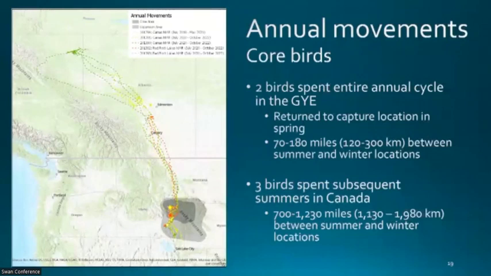However, what was really exciting to me was the 3 birds that spent subsequent summers in Canada. The bird that traveled the shortest distance was about 700 miles between wintering habitat and summering habitat, but the green track that you see almost up in the Northwest Territories traveled over 1,200 miles between wintering and summering habitat.